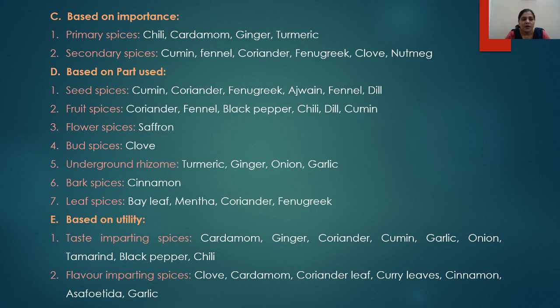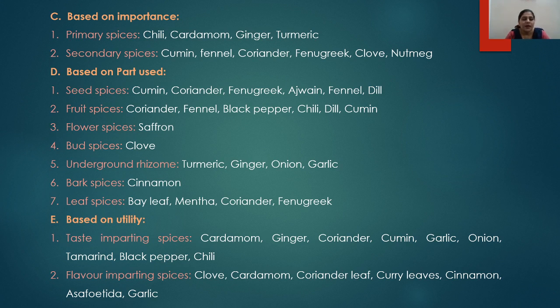Then the next criteria based on which the spices are classified is based on the importance of that specific spice. The spices, they may be divided into primary spices and the secondary spices. Primary spices include chili, cardamom, ginger, turmeric, which are used on a regular basis. And the second is secondary spices, which includes cumin, fennel, coriander, fenugreek, clove, nutmeg, etc.